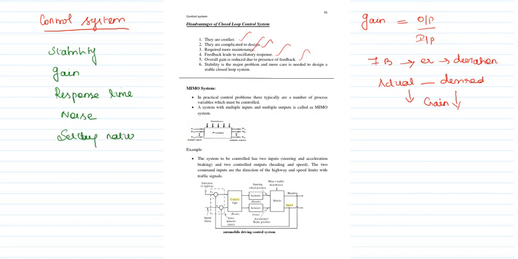These are very very important when you are concentrating on designing a system. Either you are going for open or closed loop, whatever the system, they have to take care of these parameters.